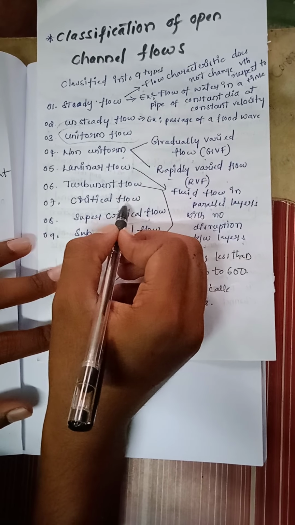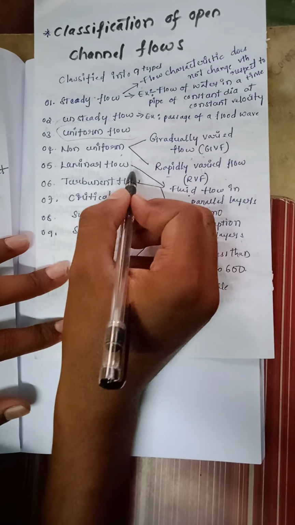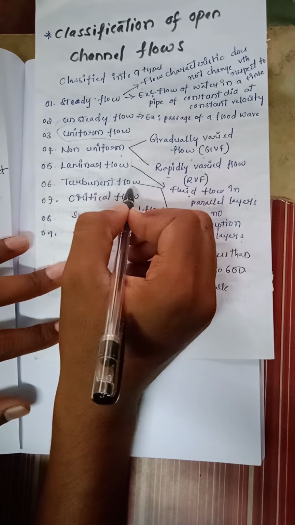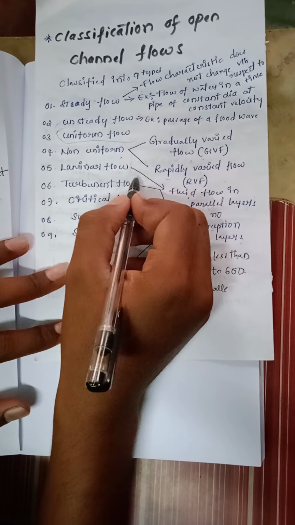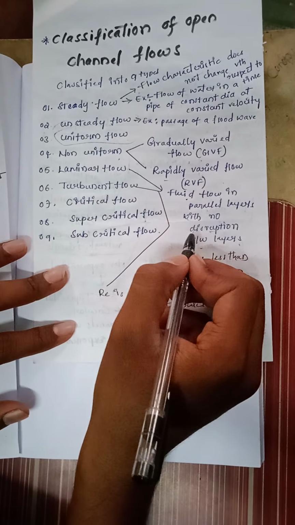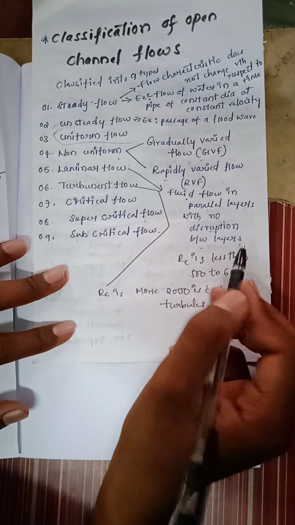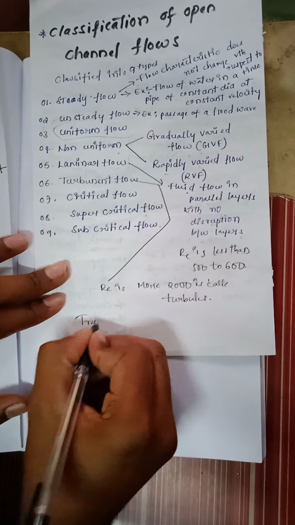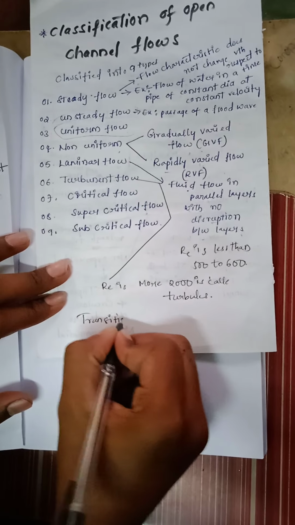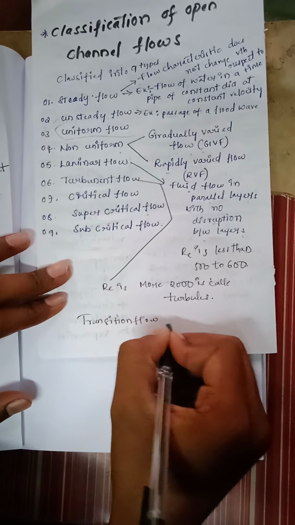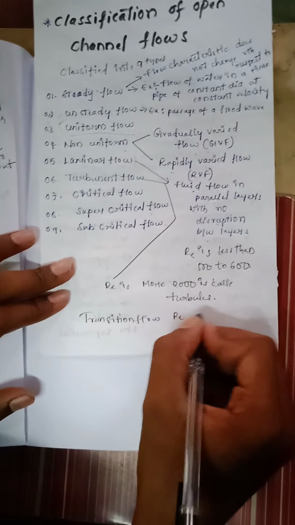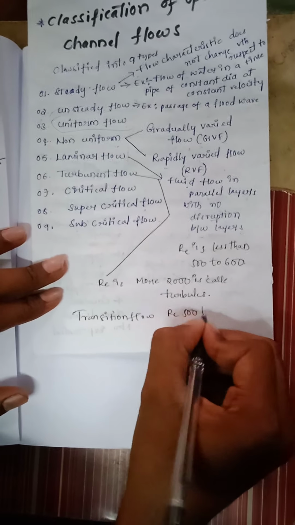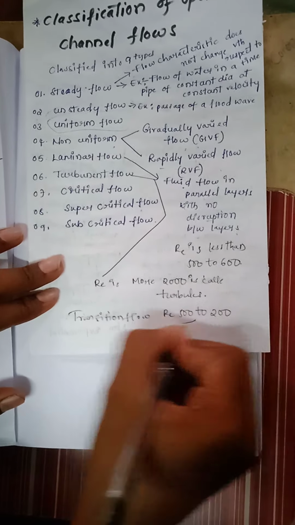And another one which lies between laminar and turbulent is transition flow. Transition flow is nothing but flow in which the Reynolds number lies between 500 to 2000. Reynolds number between 500 to 2000 is called transition flow.